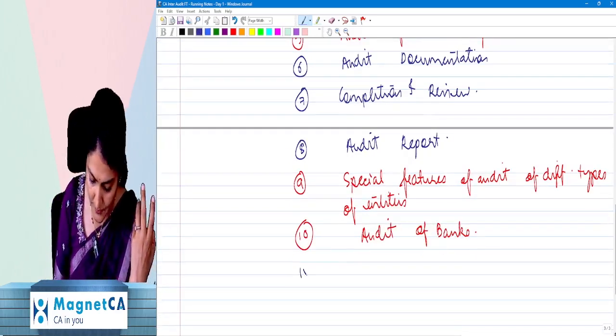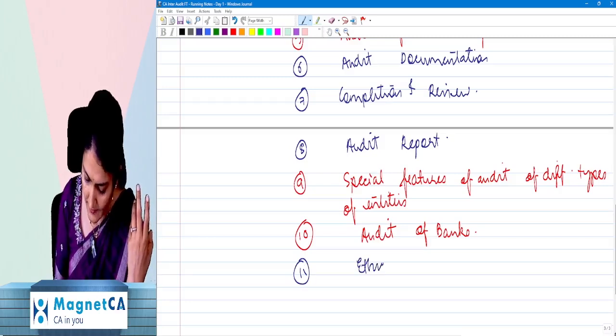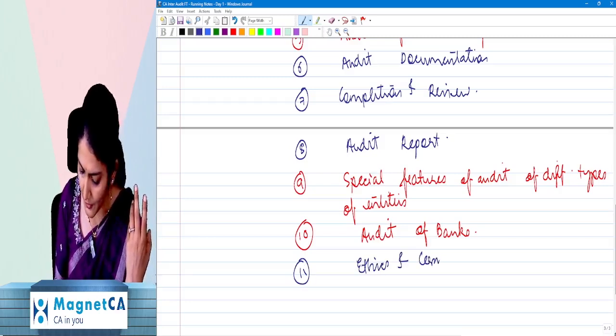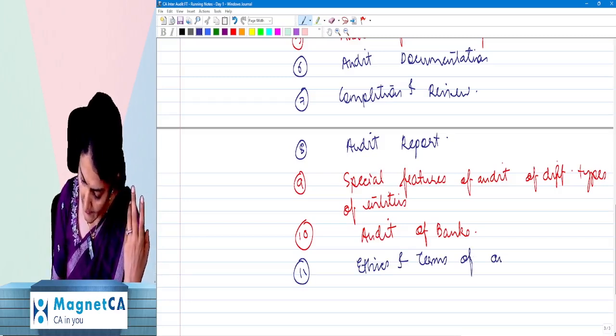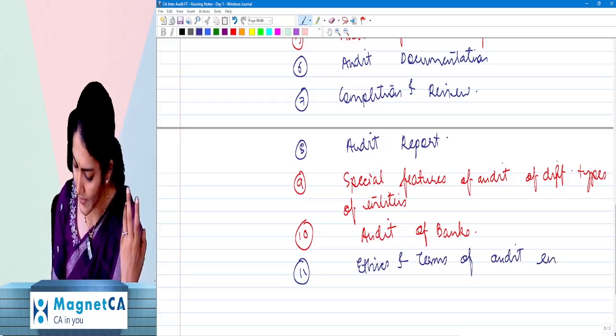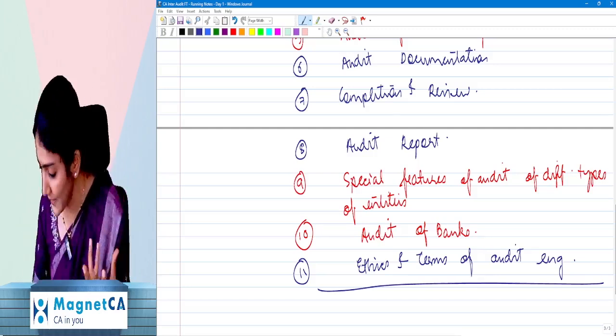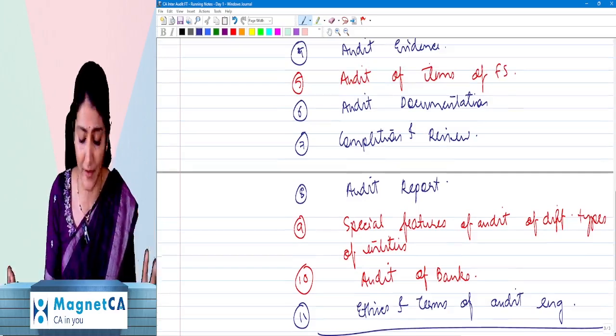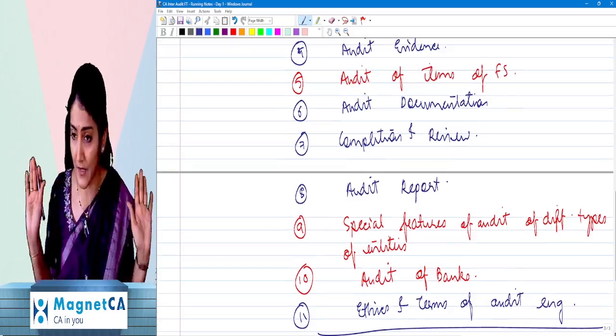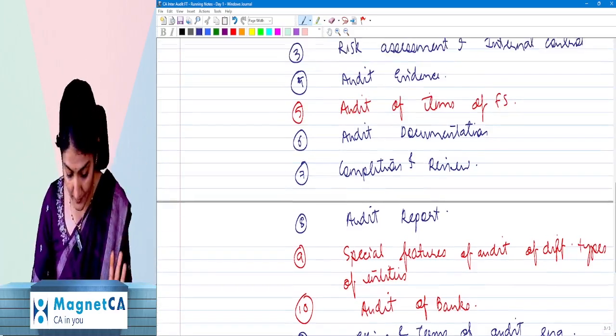And then you have chapter number 11, which is regarding the ethics and the terms of audit engagement, right? The ethics and the terms of the audit engagement. So to begin with, at least we should know what the chapters are, right? So these are all the chapters.